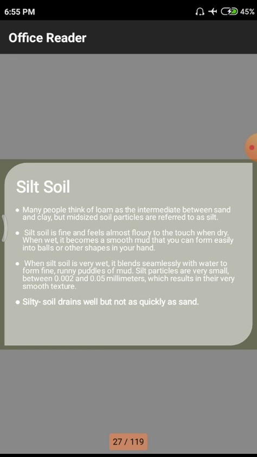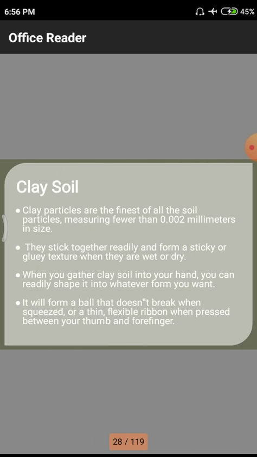But this bond formation will not last for a long time. When we apply a small amount of force onto the ball, it will break, both after drying and in the wet condition. In both conditions, the ball breaks due to the application of a small amount of force on silty soils, because the chemical and binding properties are very low in sandy soils and silty soils.